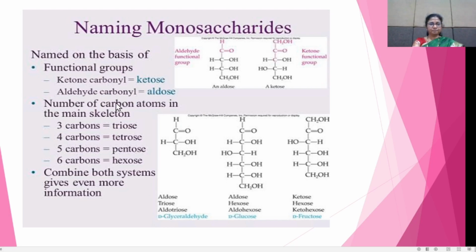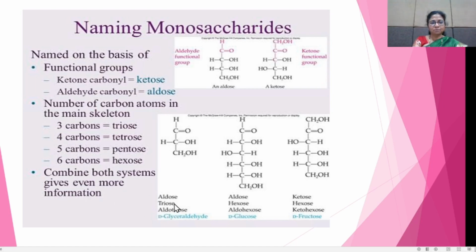It is also named on the basis of the number of carbon atoms in the main skeleton. OSE is used for sugar. Three carbon atoms is called triose, 4 carbon atoms tetrose, 5 carbon atoms pentose, 6 carbon atoms hexose. Combining both systems gives even more information.